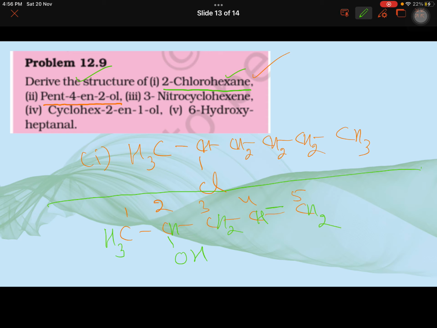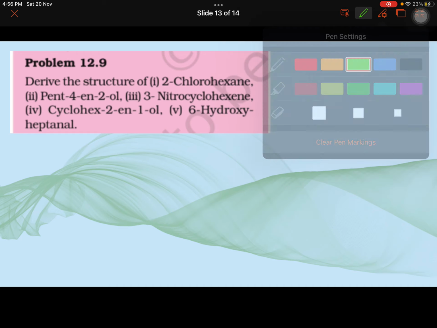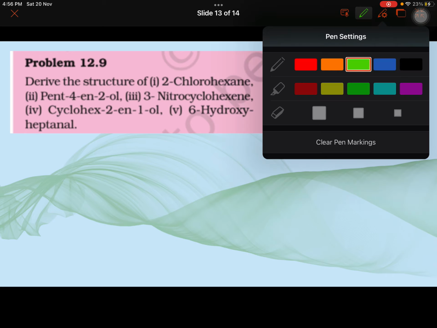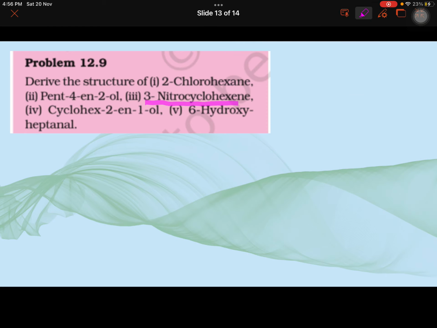I'll be taking up 3-nitrocyclohexene now, third part. 3-nitrocyclohexene. This is cyclohexane, 6 carbons, all single bonds. Put double bond anywhere, it becomes cyclohexene. And double bond has more priority than the nitro group according to priority series.